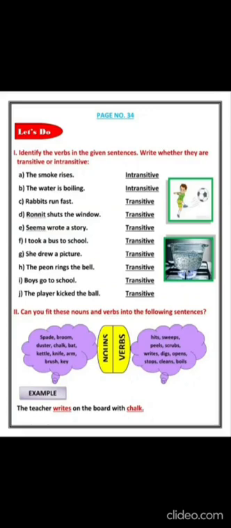Next is rabbits run fast. Now it needs an object. Fast is an object here. So this is a transitive verb. Rest of the parts you will do on your own.